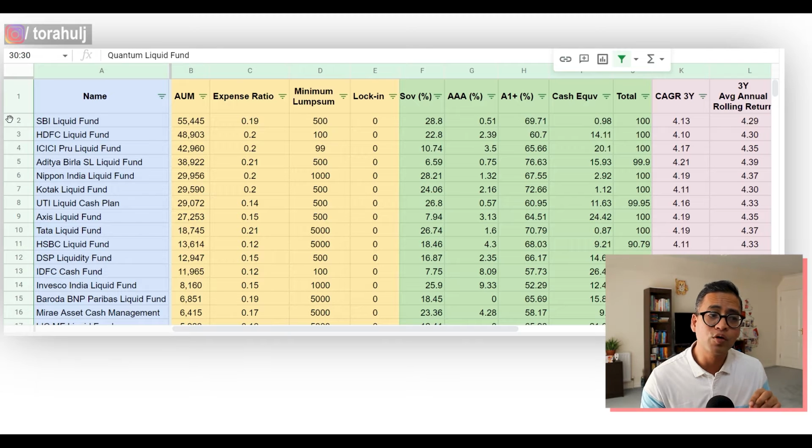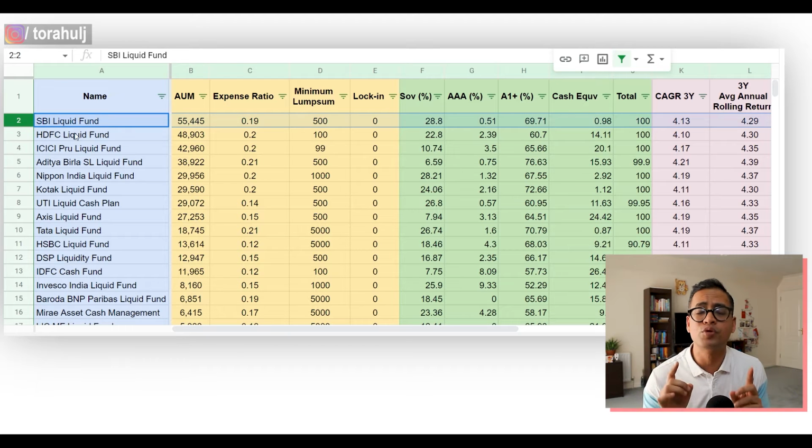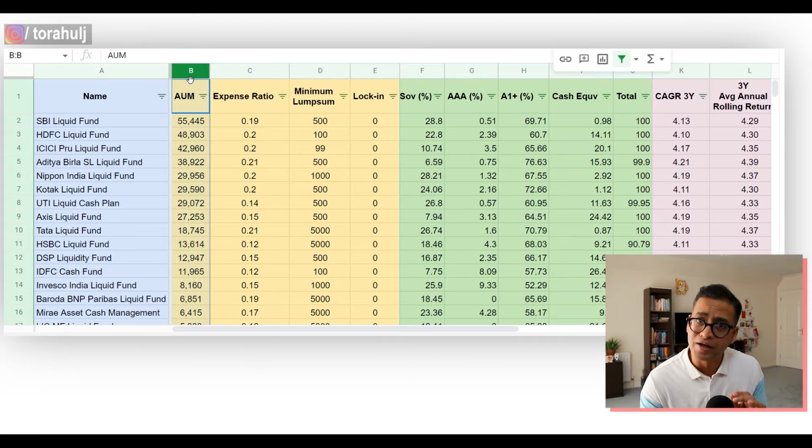But SBI liquid fund is going to be in a much better position to deal with that default. Although in liquid funds the chances of default are very low, there is still a higher risk of not being able to deal with debt defaults in cases of lower AUM. So higher AUM is better in liquid funds because of these two reasons.